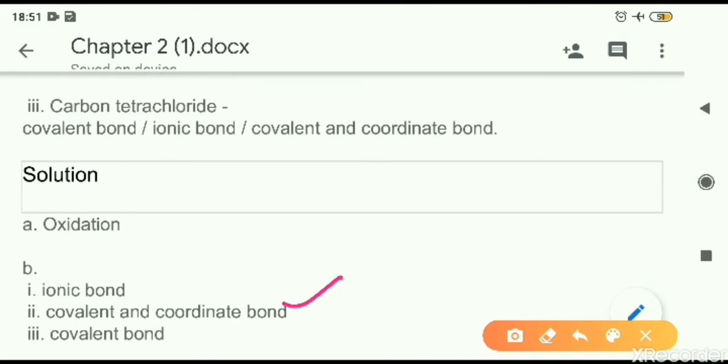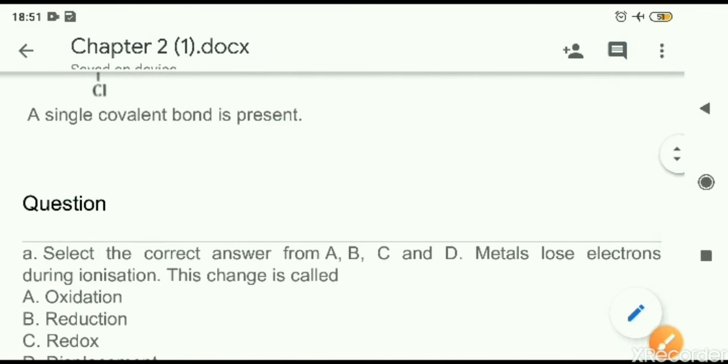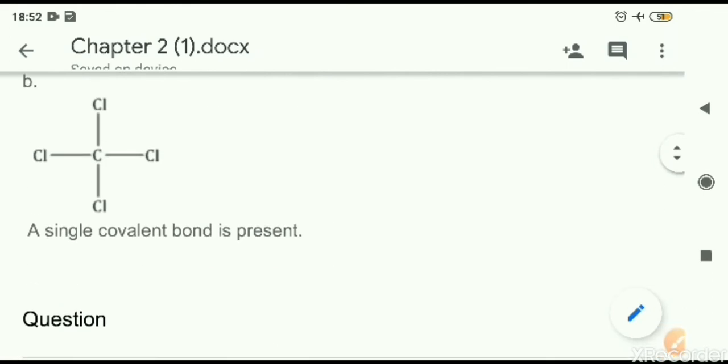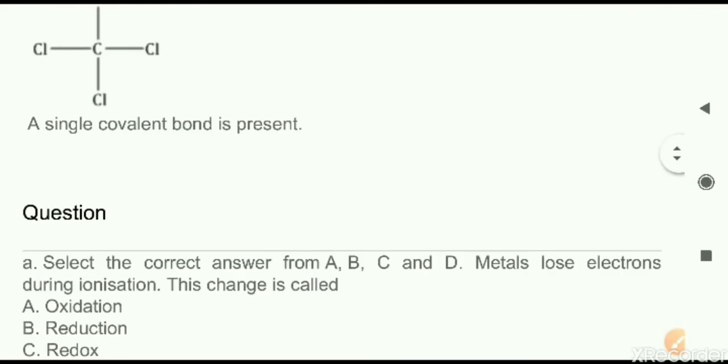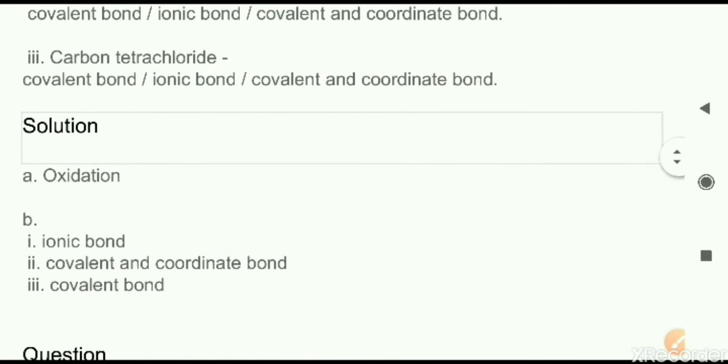The structure is already explained. Next now, carbon tetrachloride. Here also, just now we have seen the structure in the earlier question. This one here. So what kind of bonding is it having? It is all covalent bond. So the answer for the third part is covalent bond.